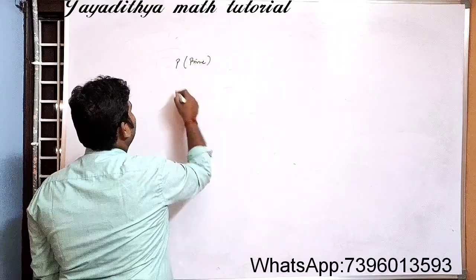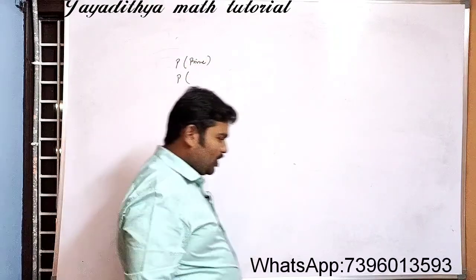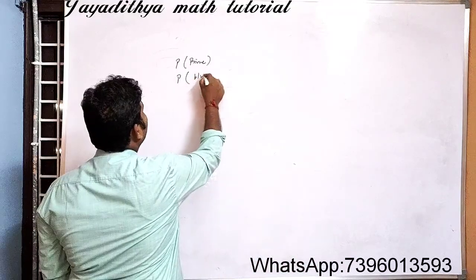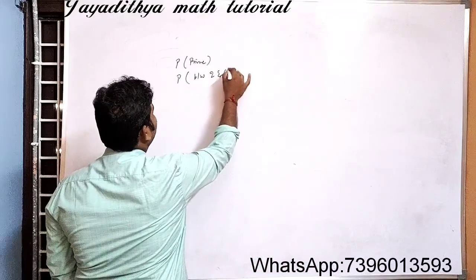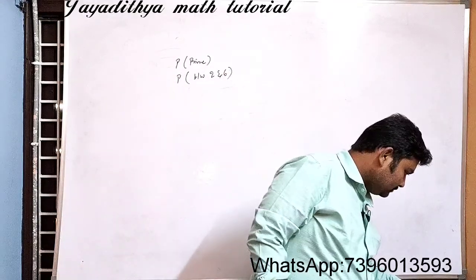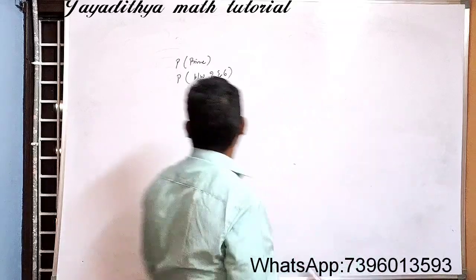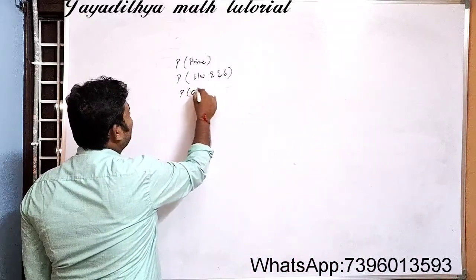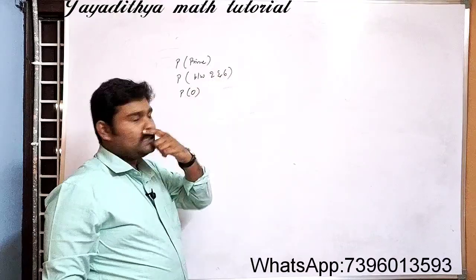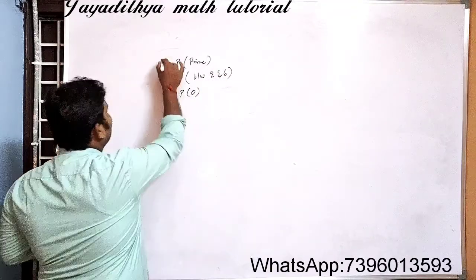Probability of getting a prime number, probability of a number lying between 2 and 6 (this is very, very important), and probability of getting an odd number. Already we have discussed odd numbers, but we have not discussed these two. Let us discuss what happens.